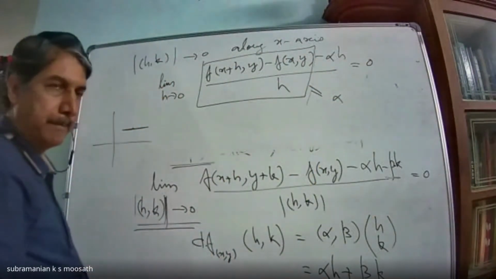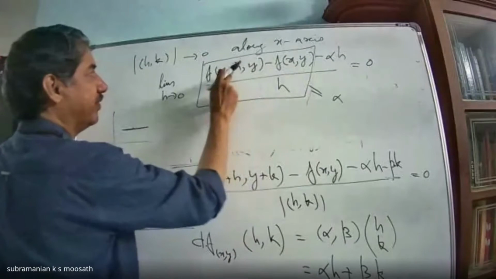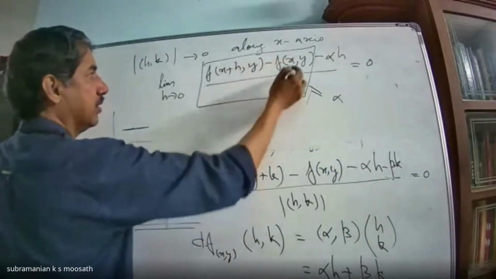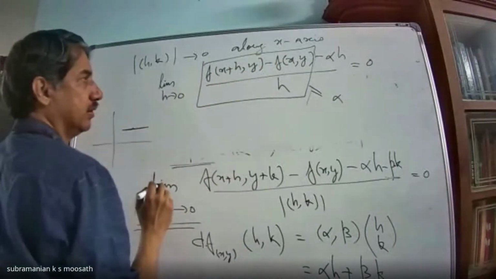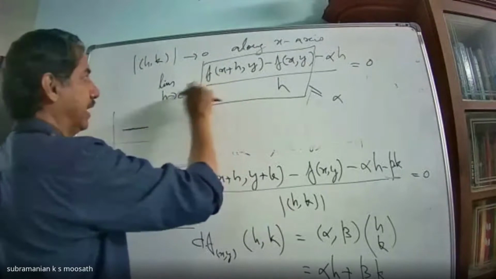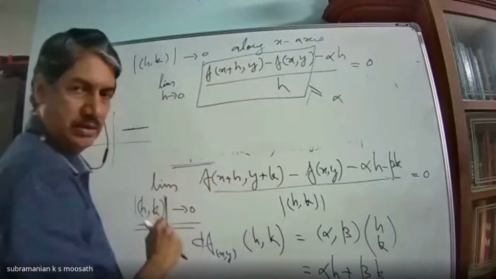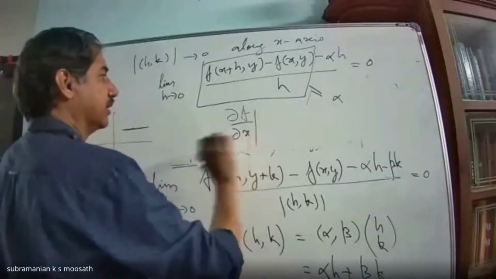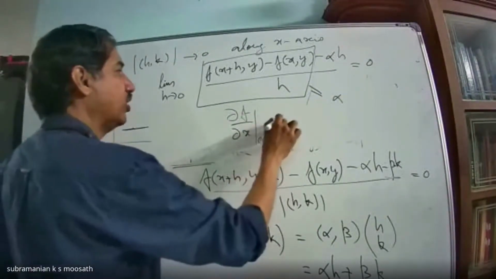Do you agree with that? Yes, sir. Okay. But what is this? I am giving increment only to x. Therefore, I am giving increment only to the x coordinate and taking the limit. What you will get is the partial derivative, dou f by dou x, at that point wherever you are evaluating. Okay, so this will be my alpha.